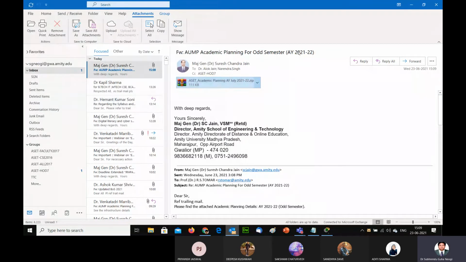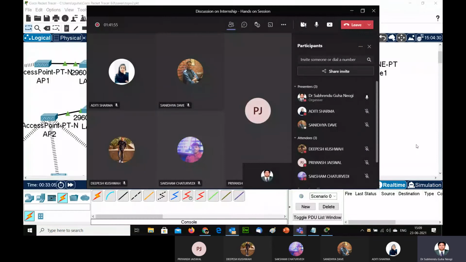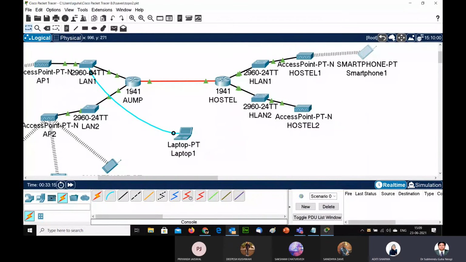If anyone has any difficulty, like Aditi was asking, is it clear to you? Can you now make it? Yes, sir. Now once we make it, after that we have to enable some routing and other protocols. So routing we have to make. IPv6 I demonstrated in the last class. So whatever you make now, you have to write. So that is the basic security.